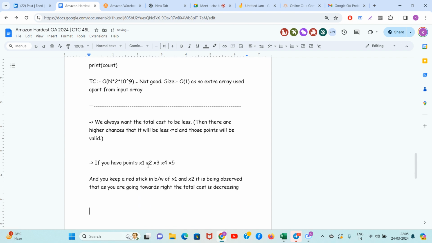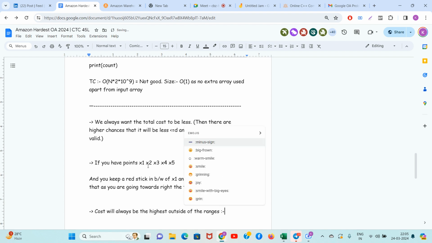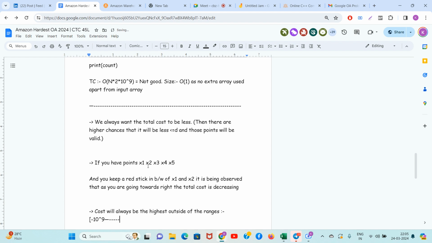So this you can observe, guys, which is another observation. Cost will always be the highest outside of the ranges. Outside of the ranges, which are minus 10 raised to 9 till x1 minus 1 and x5 plus 1 till 10 raised to 9. Guys, at this, these points will always have the maximum cost. Why?